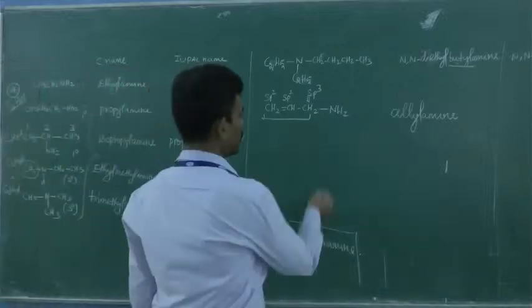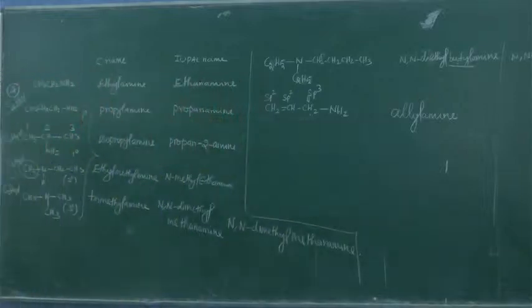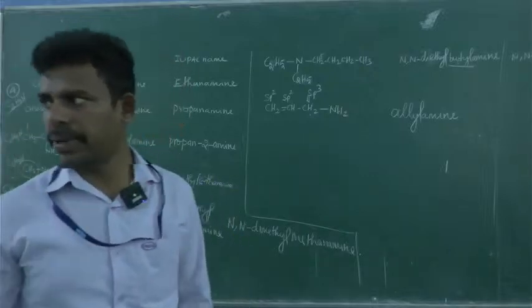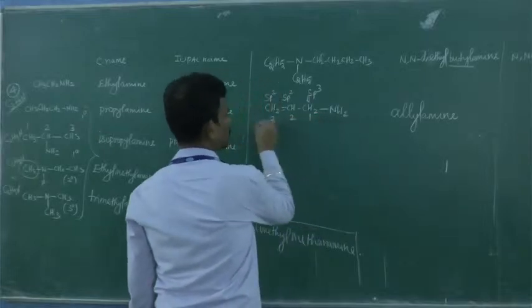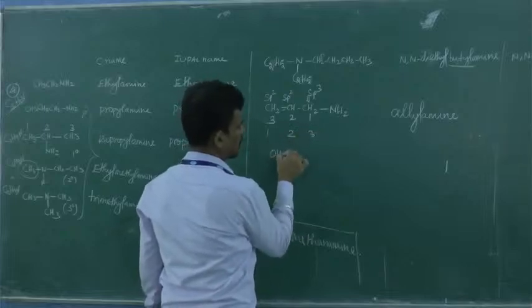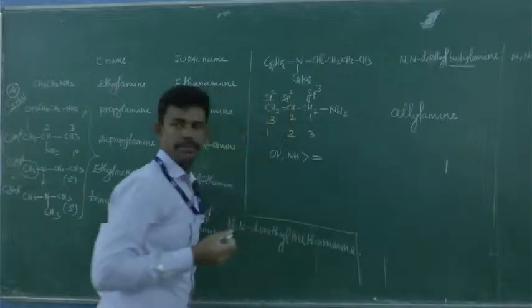Your IUPAC name, it is going to be, for example, suppose you have a double bond as well as OH. Which functional group has higher priority? OH and NH have higher priority when compared. So where does the numbering start from? It starts from here. 1, 2, 3. You should not do it the other way, because OH and NH have more preference when compared to a double bond or triple bond.